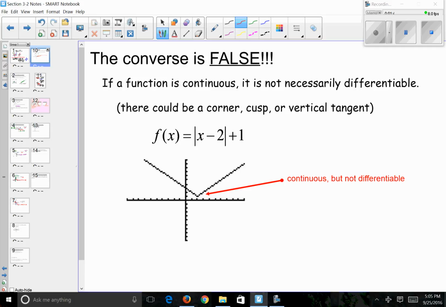For me, I like to remember absolute value functions because an absolute value function is continuous but not differentiable due to a corner. Remember, corners, cusps, and vertical tangents all happen on continuous functions. So remember, if a derivative exists, the function must be continuous. But if a function is continuous, it is not necessarily differentiable. It might be, it might not be.